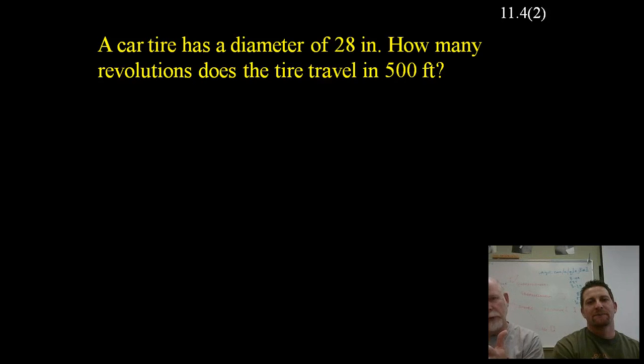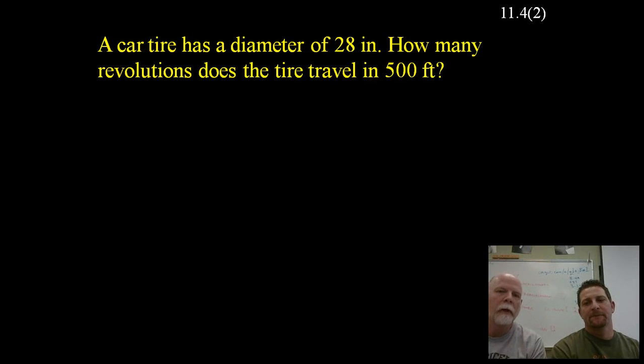The distance would be one circumference of the tire, one distance around the tire. So essentially what they're asking for is for us to find the circumference of the tire and then see how many times that goes into the 500 feet.